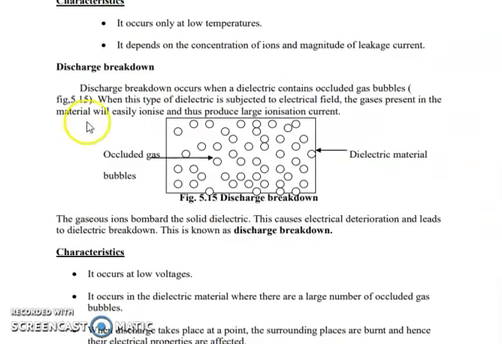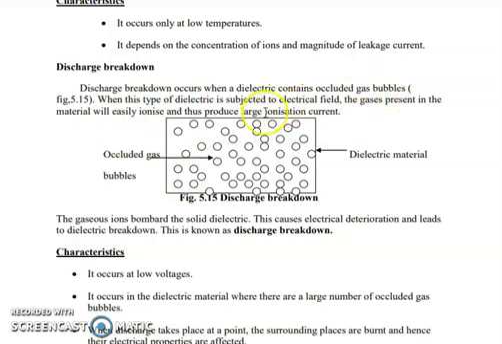Next one is discharge breakdown. Discharge breakdown occurs when a dielectric material contains occluded gas bubbles. Actually, if we take a glass bottle, at the corners we will be seeing some dots. In a few glass bottles, we may observe a small bubble-like thing inside the glass. That is what is called occluded gas bubbles. If those gas bubbles are present in a dielectric material, then through that also there will be a current flow and breakdown occurs.